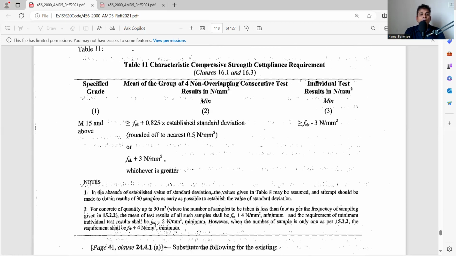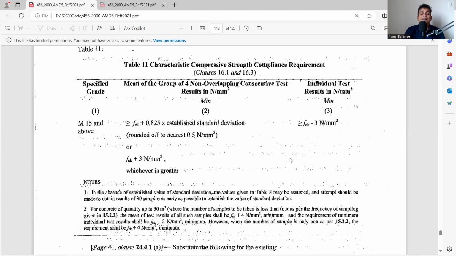And the second part, what is it saying: for concrete quantity up to 30 cubic meter, as I showed you, the number of samples to be taken is less than 4 as per the frequency of sampling given in the table. As I showed you, the test sample should be fck plus 4 minimum, and the requirement of minimum individual test should be fck minus 2 minimum. However, if the number of sample is only 1, as per 15.2, the sample requirement shall be fck plus 4. So here are the 3 criteria: when the sample is 1, when the sample is below 4 but not 1, that means 2 or 3, and when the sample is 4 or above, this table is to be valid.